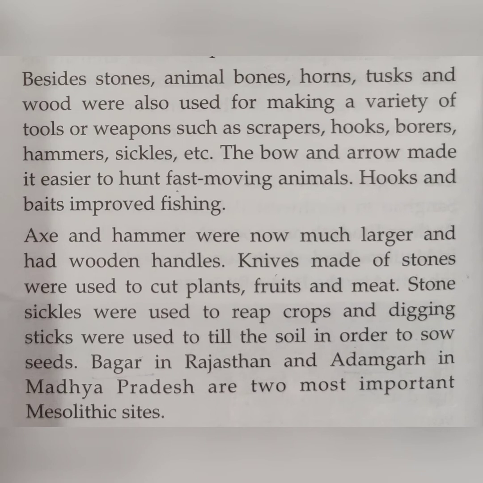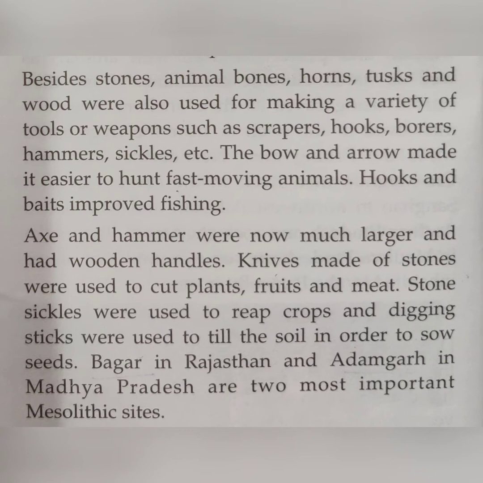Besides stones, animals' bones, horns, tusks, and wood were also used for making a variety of tools or weapons in the Mesolithic age, such as scrapers, hooks, borers, hammers, sickles, etc. The bow and arrow made it easier to hunt fast moving animals.